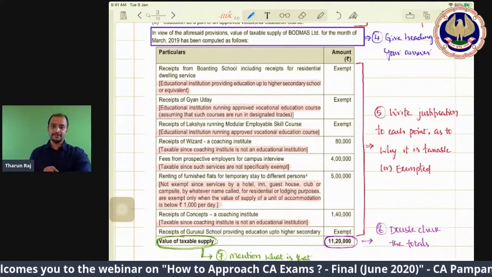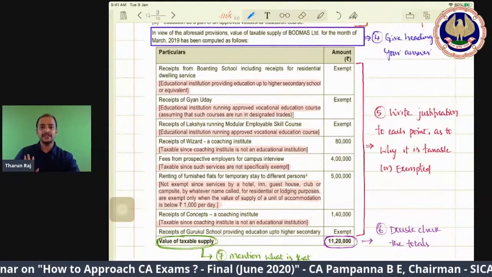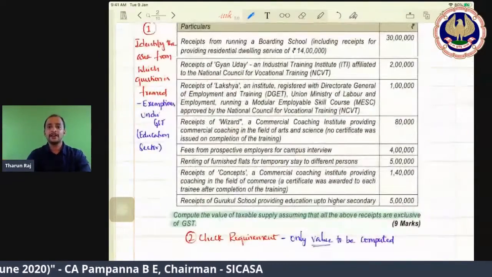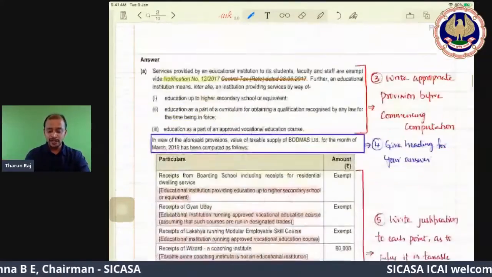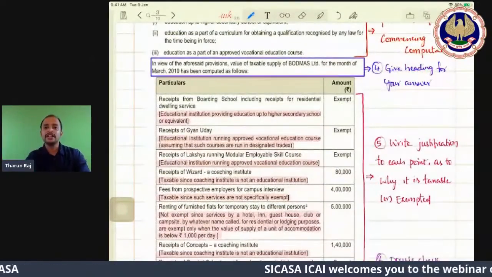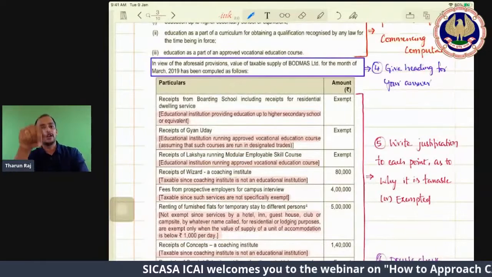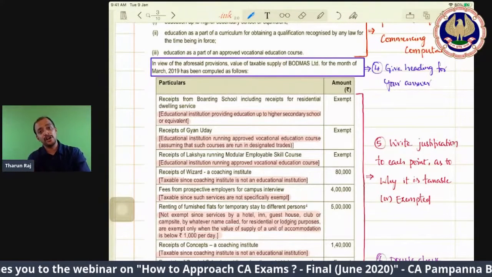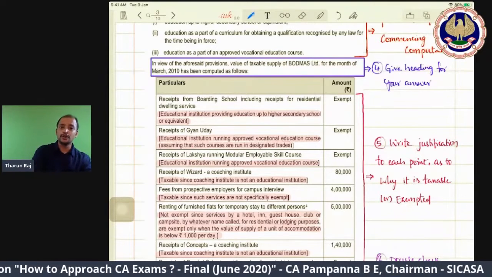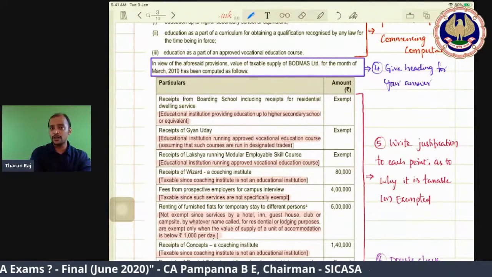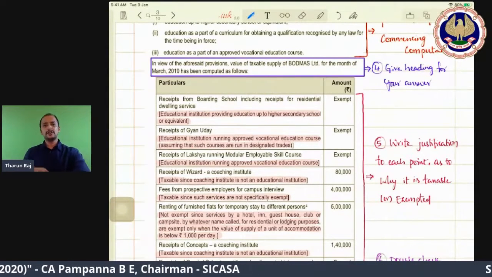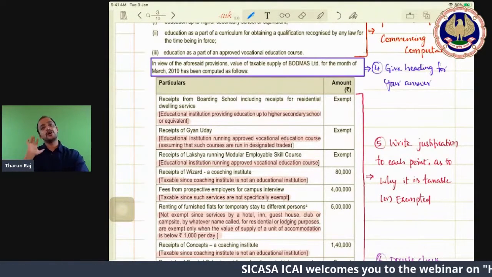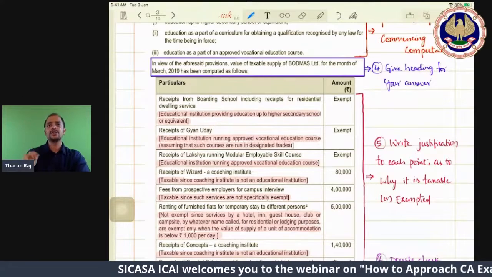For example, if this question is for 9 marks, and some 9 or 10 points are there, for every 1 point, 1 note, and for that note, 1 mark. So if a particular point is correct but you have not written the note, then that mark is gone. A kind of step mark system is there in indirect tax also, like how other faculties would have told you.